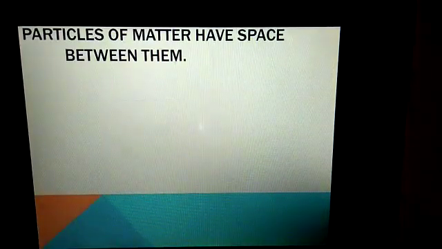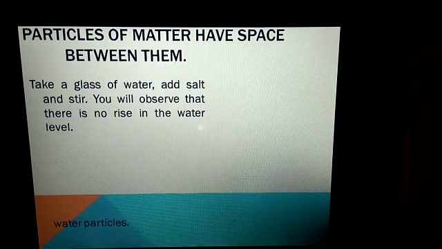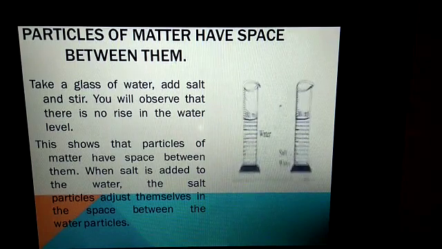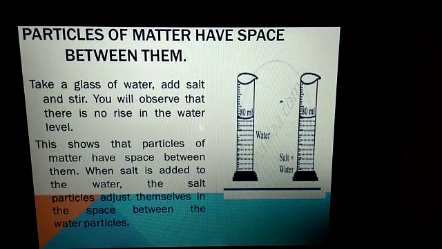The next is, the particles of matter have space between them. You can clearly understand this characteristic through an activity: take 80 ml of water in a measuring cylinder and add a small quantity of salt to that water. What will you observe? There will be no change in the water level.